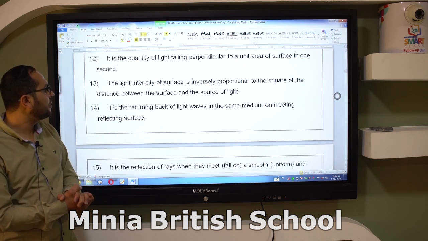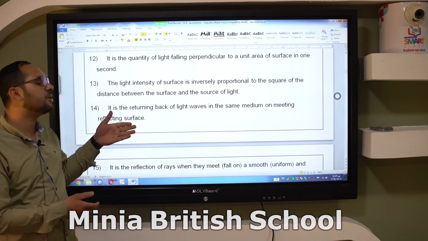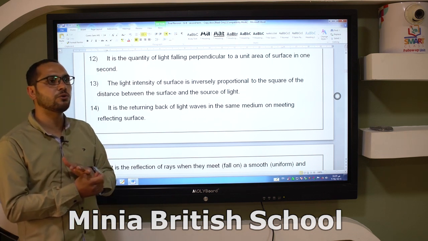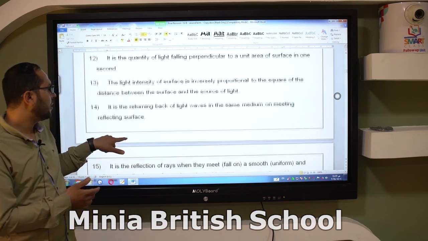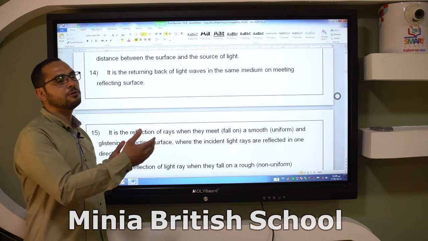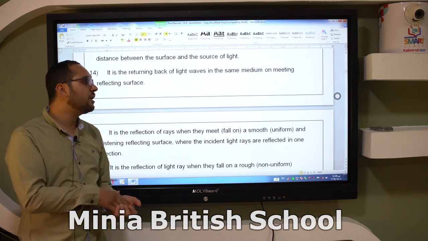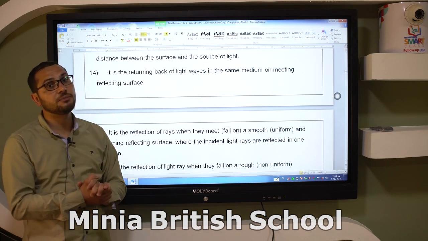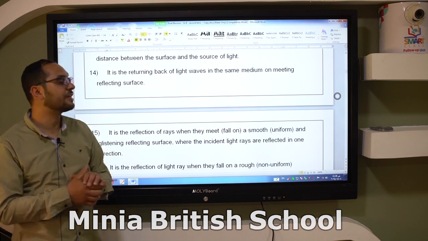Number 13, the light intensity on a surface is inversely proportional to the square of the distance. This is the meaning of the inverse square law of light. Number 14, it is the returning back or rebounding of light waves in the same medium on meeting a reflecting surface. This is the meaning of light reflection.